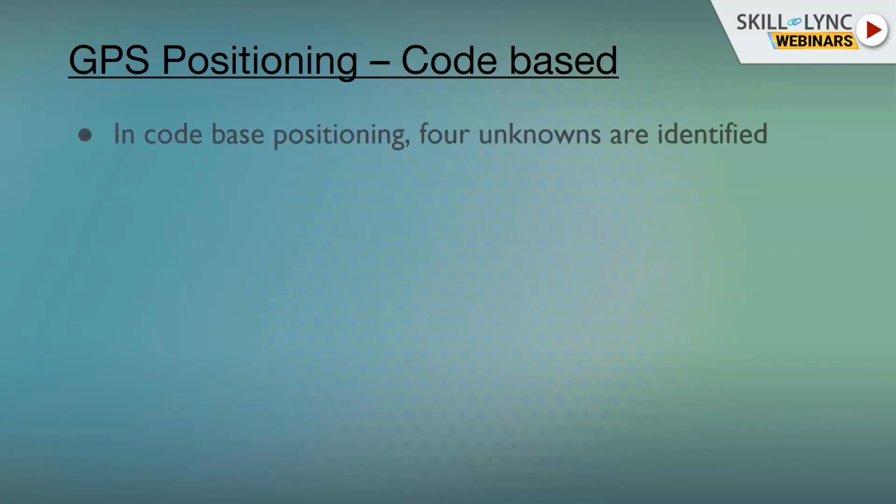In code based positioning, 4 unknowns are identified. Why 4 unknowns? 3 are the position coordinates of the receiver, because you don't know the coordinate of the receiver, and that is what you want to estimate. And the next thing is time bias, the time bias between satellite and receiver.